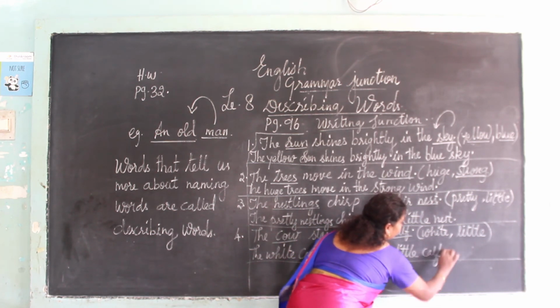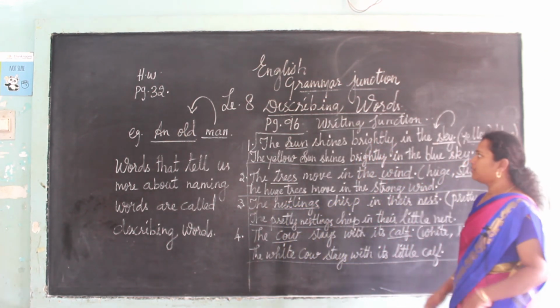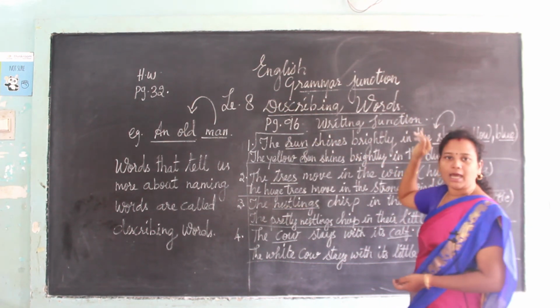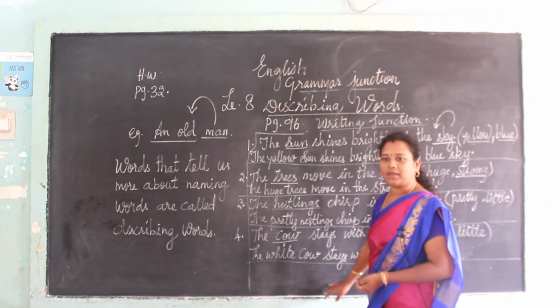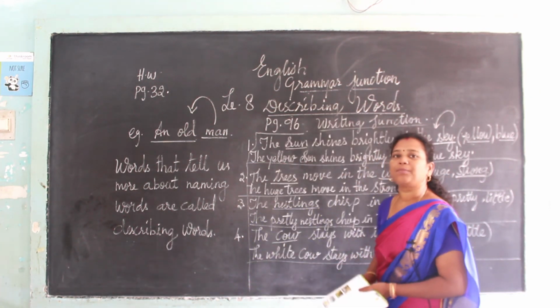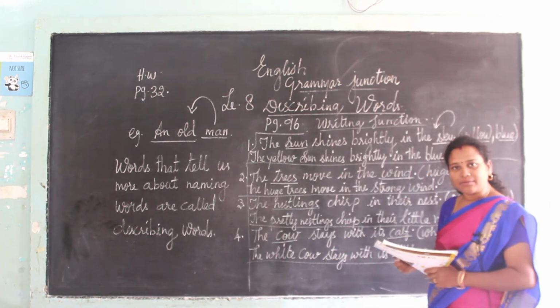Little calf. Let me see once again. We are seeing page number 96, Writing Junction in our English book. Here we are describing what we have seen. You have to see the pictures given here. The pictures are given in front of you.